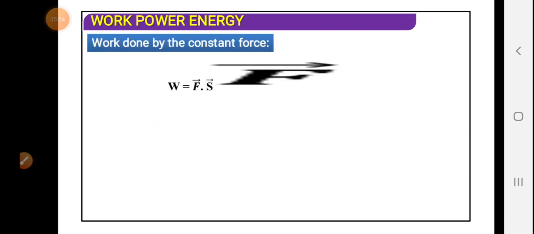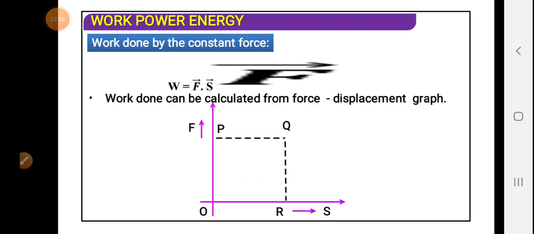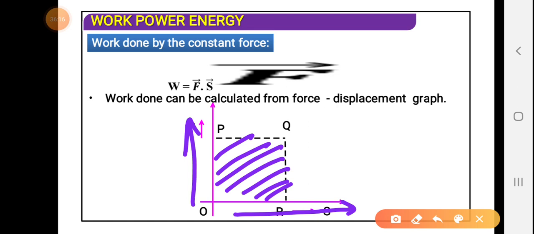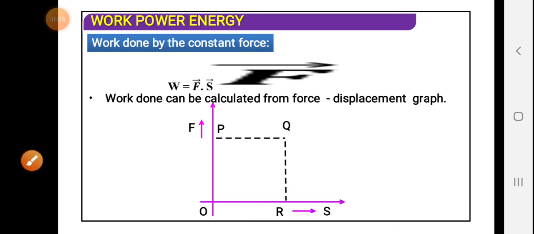Work done by a constant force, work done by a variable force. If the work is done by a constant force, then we get a rectangular area. The force is plotted along the y-axis and the displacement is plotted along the x-axis, so you will get figures like this. But what about when the force is not uniform, when the force is changing, when it is variable? That time the expression will be different and the graph will be different.